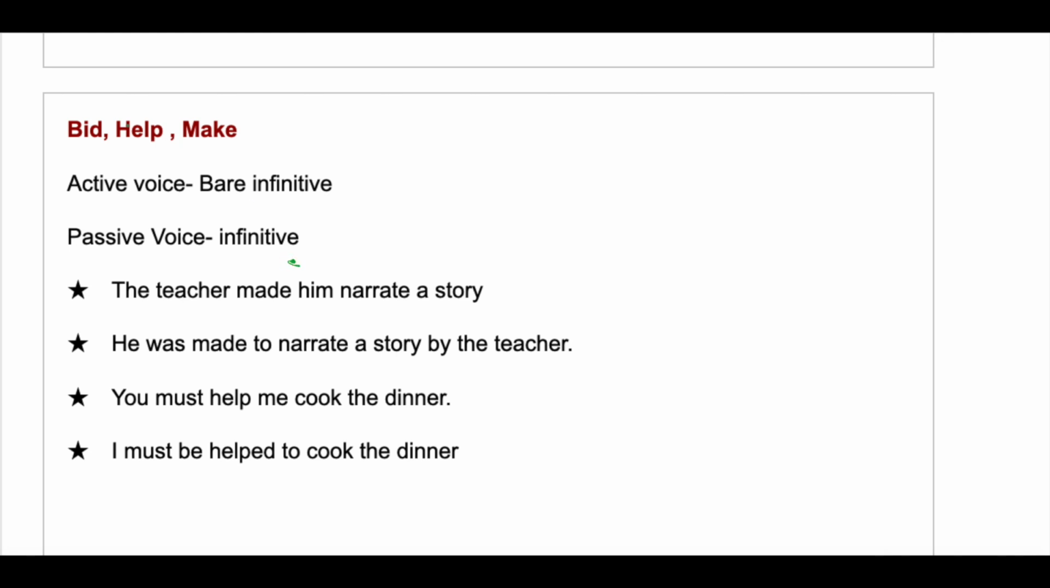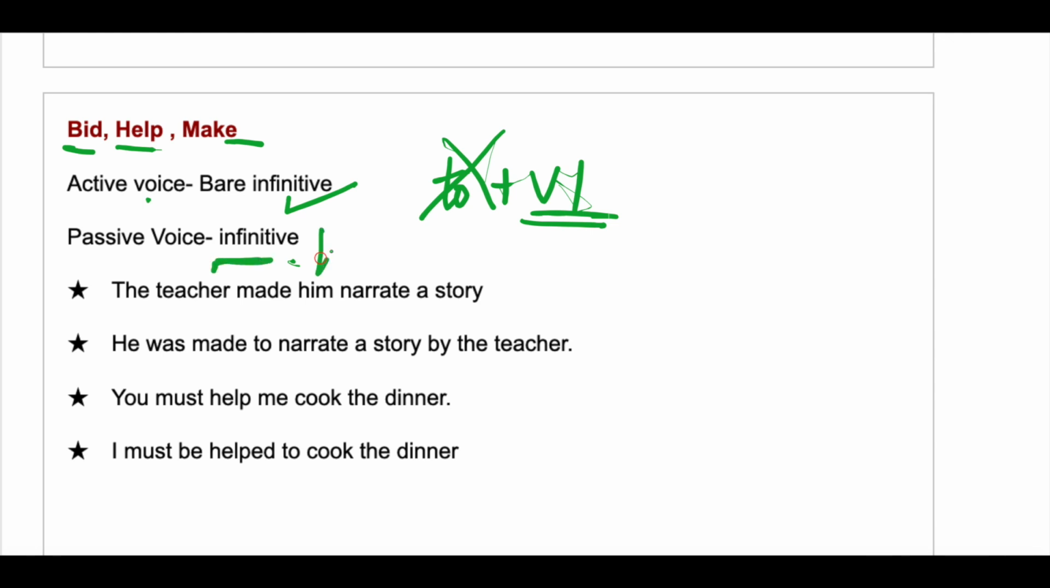These verbs bid, help and make, in active voice they take bare infinitive. Bare infinitive means what? To will not be present, only V1. But in passive voice these verbs take infinitive, that is to plus V1.